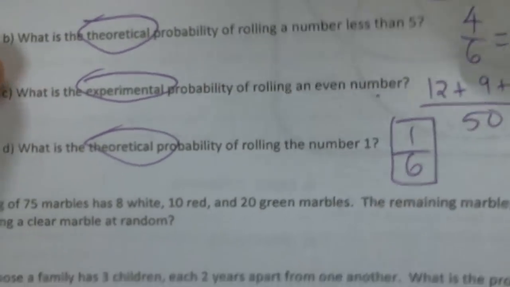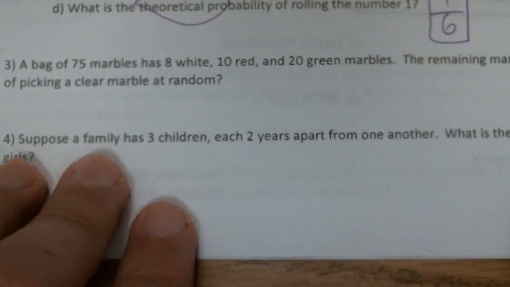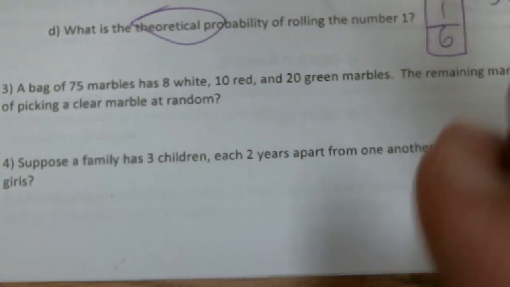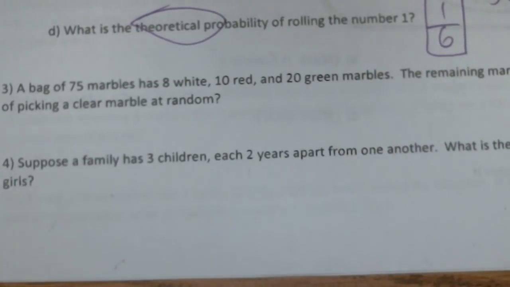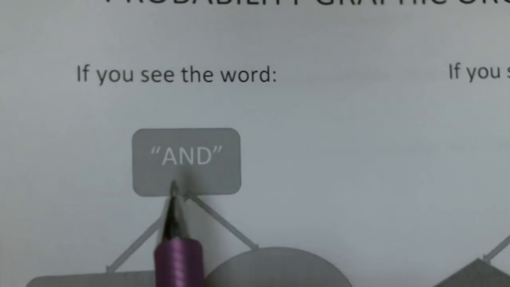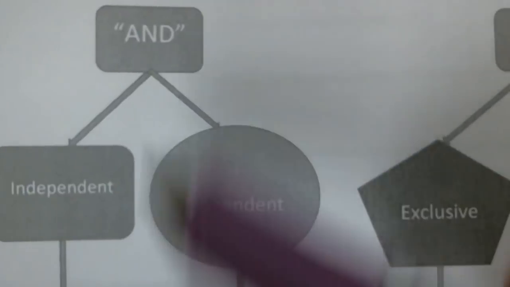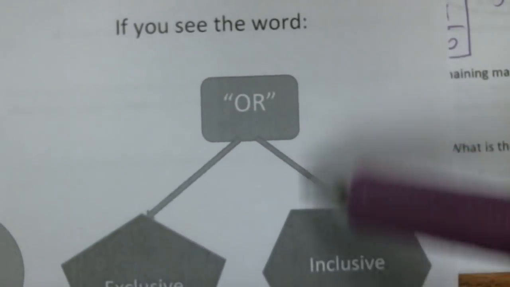Okay, now when we get down to these card problems and drawing marbles out of the bag, guys, you've got to find those trigger words. Replace, without replace, and, or. You're going to need your graphic organizer here, okay? I put this together so you guys could see, okay, what do I do when I see the word and? What do I do when I see the word or?